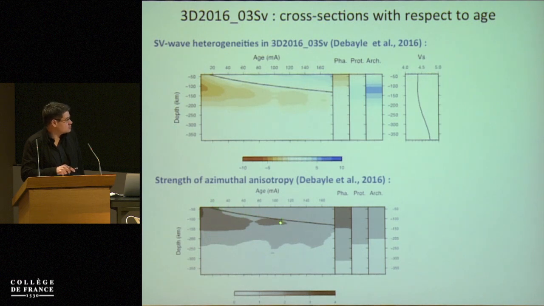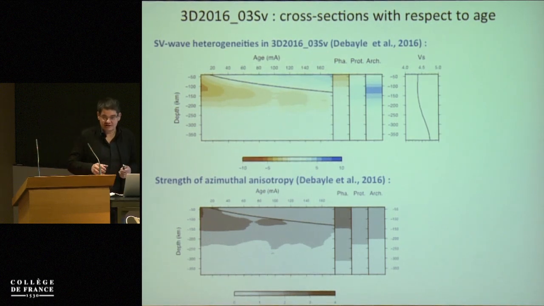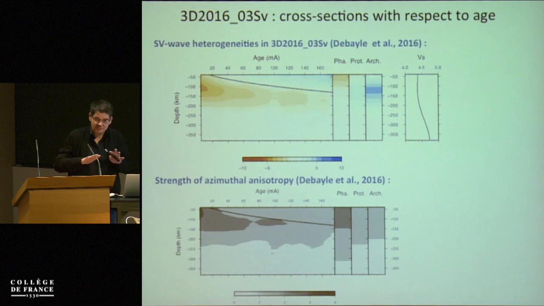It seems that it also depends on the square root of the age. We have some indication of this. And something interesting is that if you compare the depth extent of the azimuthal anisotropy beneath oceanic regions and beneath Precambrian regions, it's not much different. It seems that there is no clear difference in the depth extent of azimuthal anisotropy beneath oceanic regions and Precambrian